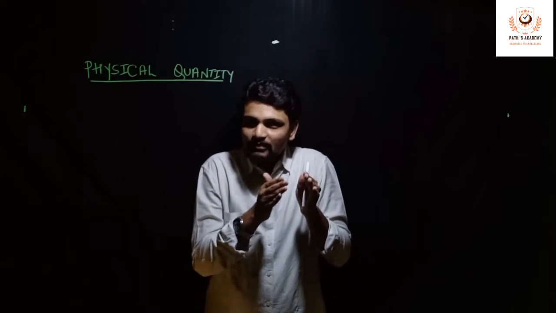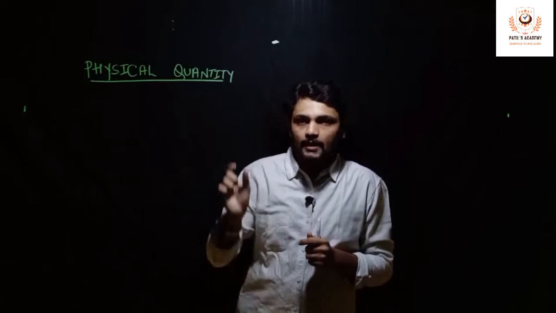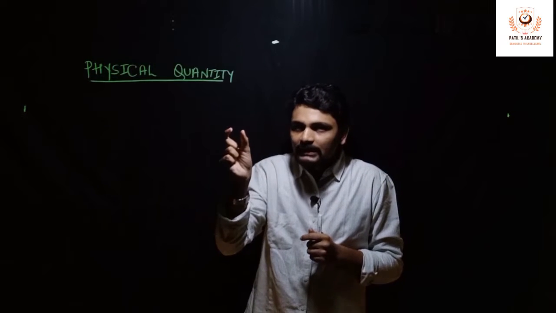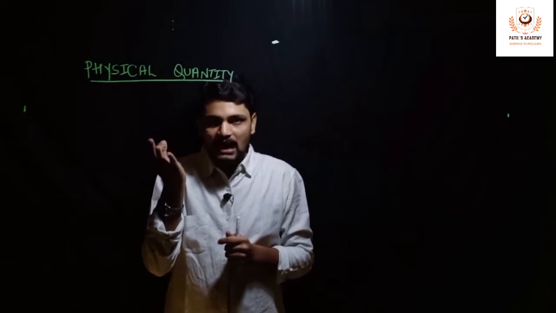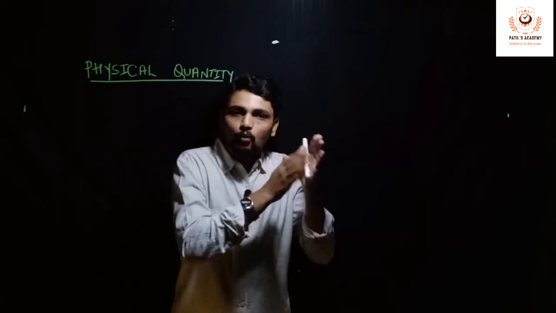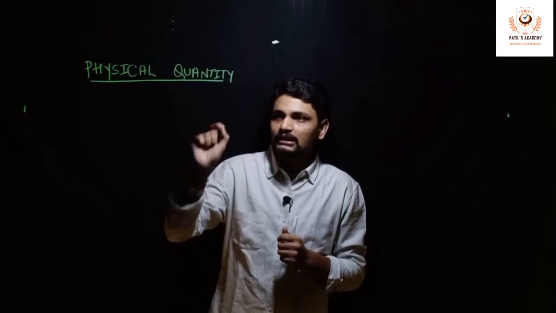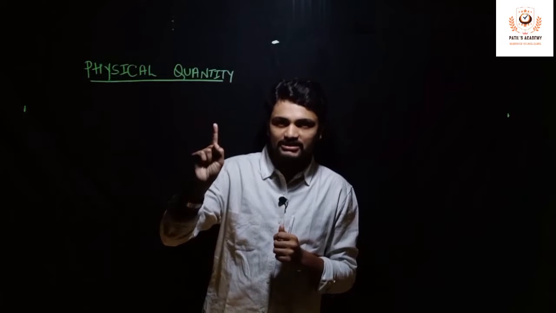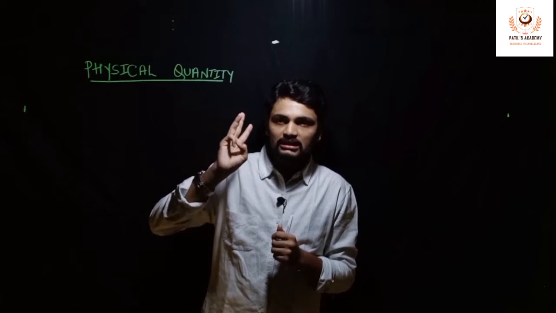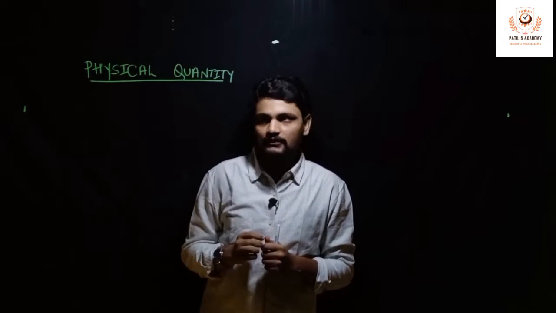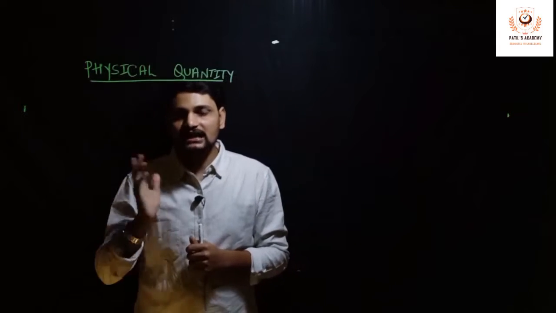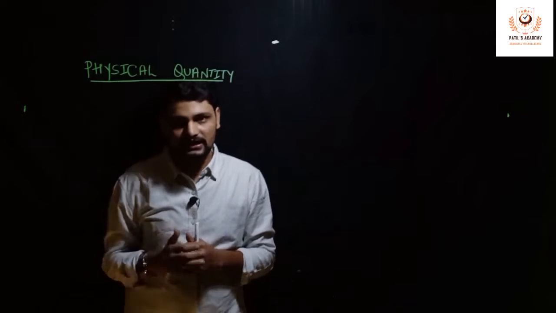That dimension is nothing but the measurement. Physical quantity means length, mass, time, area, volume. All these we measure in maths in terms of 1 dimension, 2 dimension and 3 dimension. For example, length we measure in 1 dimension, area in 2 dimension and volume in 3 dimension. So anything which can be measured directly or indirectly is called a physical quantity.